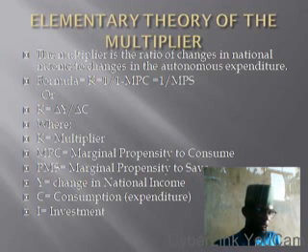The formula is that K, which we use to represent our multiplier, is equal to 1 over 1 minus MPC, which is equal to 1 over MPS. Or multiplier is equal to change in income over change in consumption. Where K is multiplier, MPC is marginal propensity to consume, MPS is marginal propensity to save, Y is change in national income, C is consumption or expenditure, while I is investment.